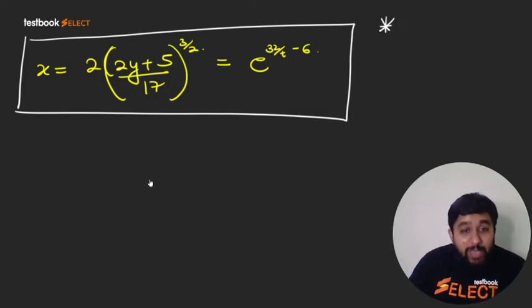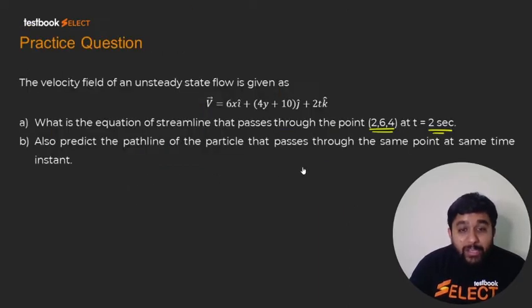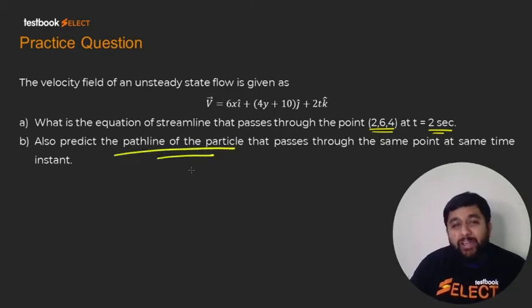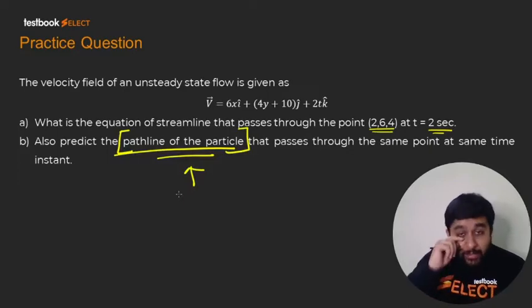Now this same question has one more part, and that part is to predict the path line of the particle. I think we have done this again and again. In the last 2-3 videos I have done it multiple times, so I will not do it again. You can do this yourself. In the last-to-last video also we found the path line. So how do you do it?